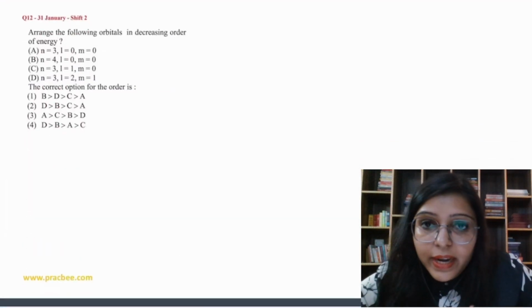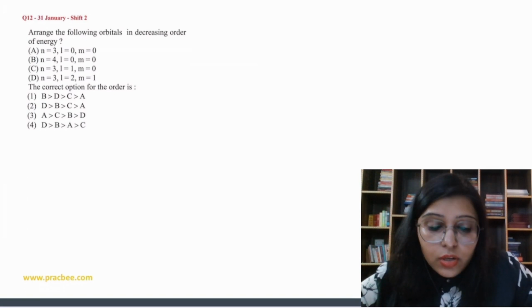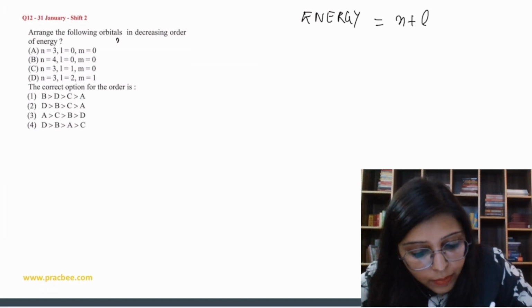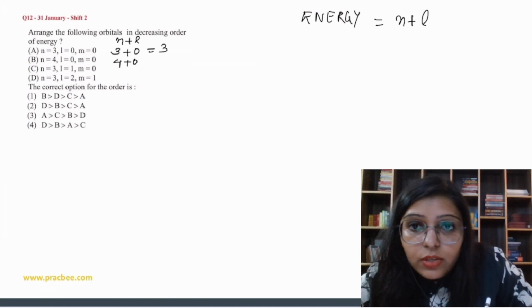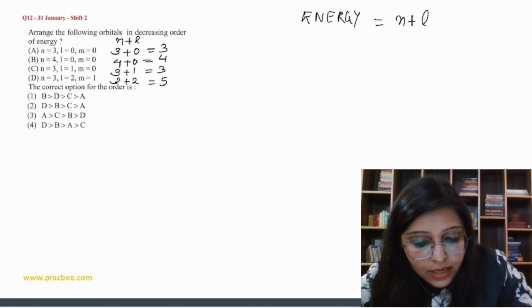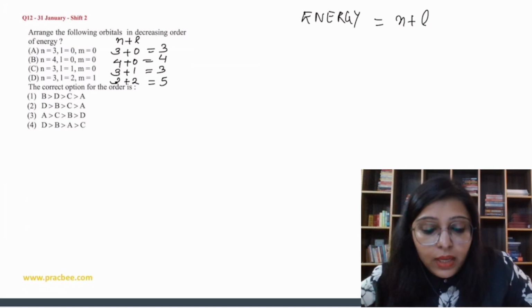Okay. Now let's discuss this. Arrange the following orbitals in decreasing order of energy. So energy we are going to find by the n plus l value, right? Here the n plus l values: 3 plus 0 is 3, 4 plus 0 is 4, 3 plus 1 is 4, and 3 plus 2 is 5. So the least energy is for 3.